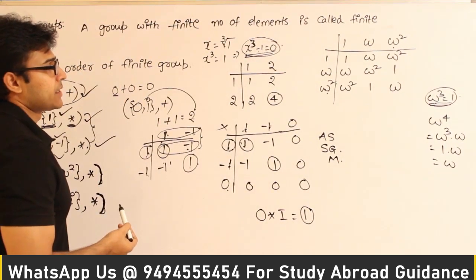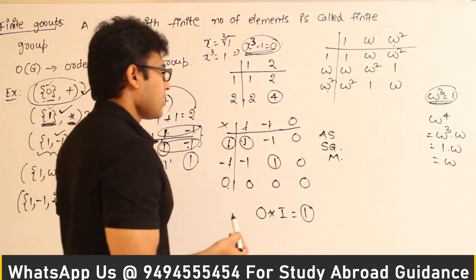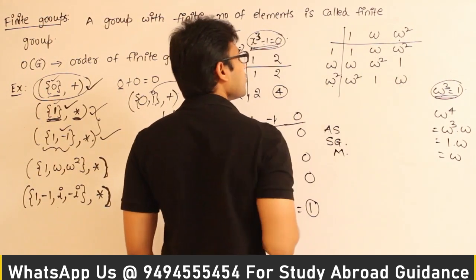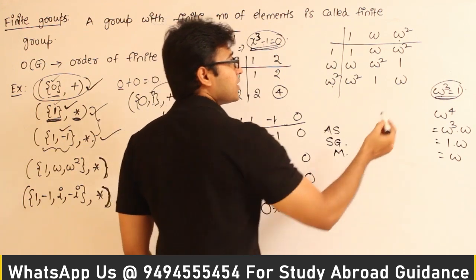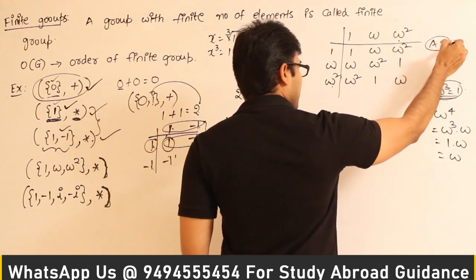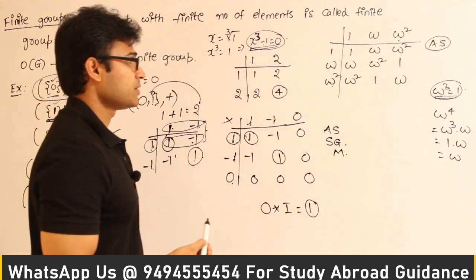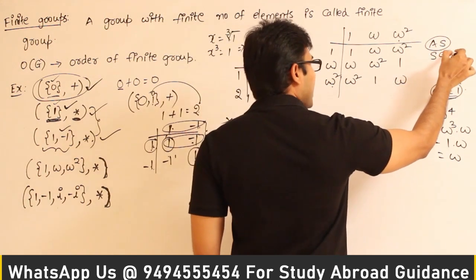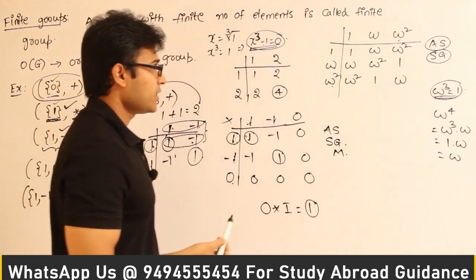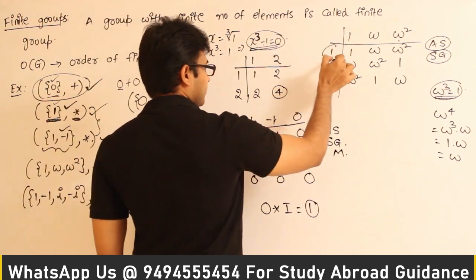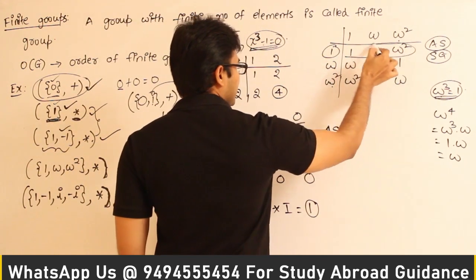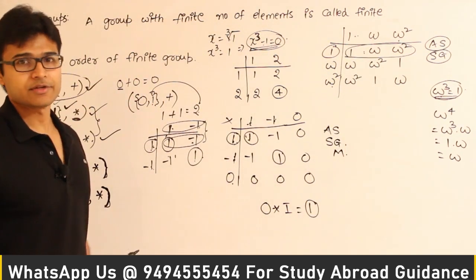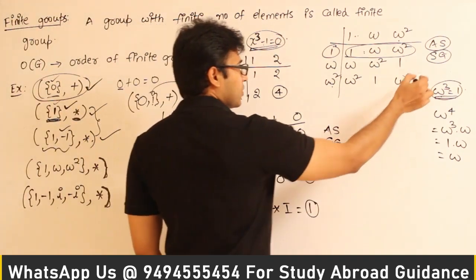Got it? So now if you observe it, all the elements present in this composition table are present in this set 1, omega and omega square. So closure property is satisfied, which means it is algebraic structure, and we already know that the multiplication is associative, and so it is definitely semi-group. And can you find the identity element there? See this, for this element 1, you can see that all these elements are present as it is. So we also know that 1 is the identity element for multiplication anyway. Therefore identity element is there, so it is monoid.